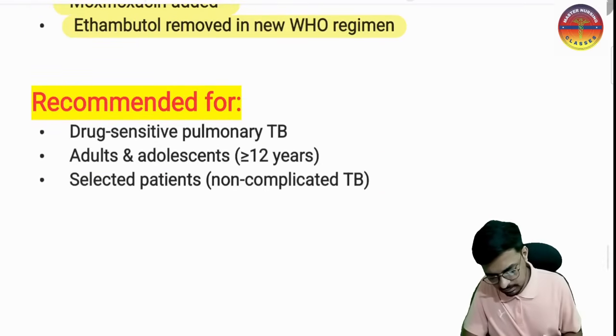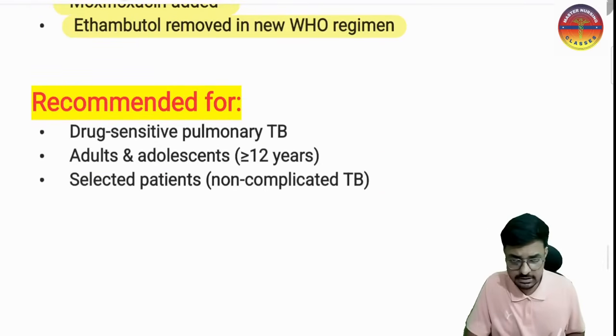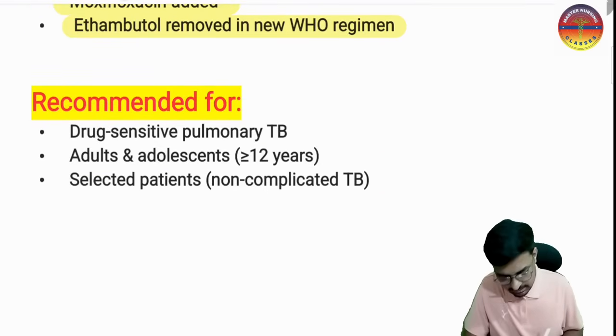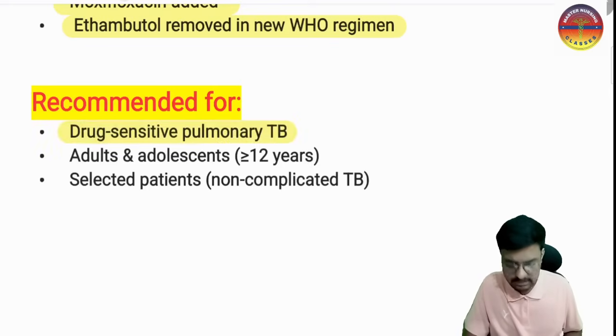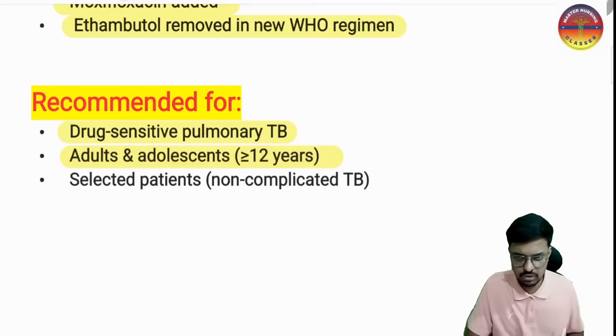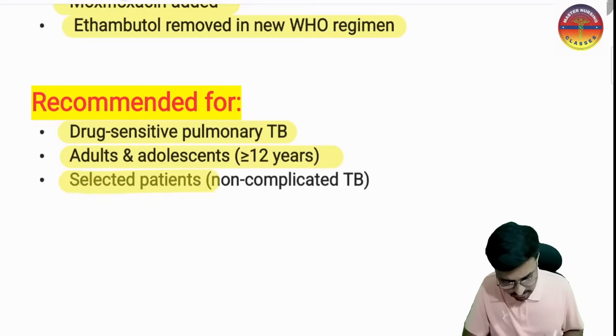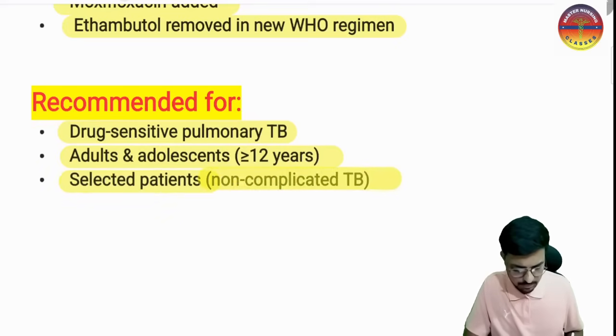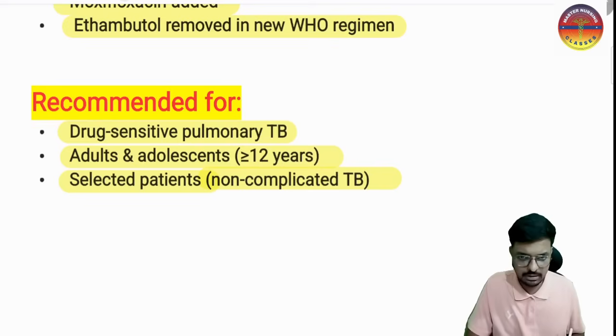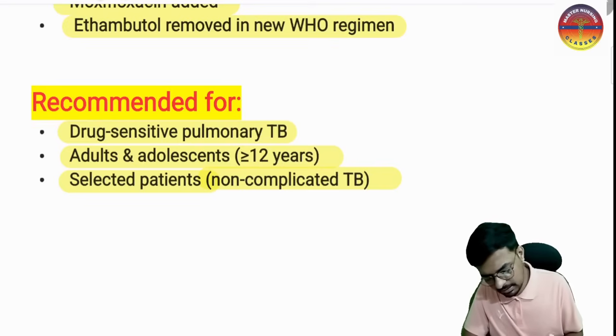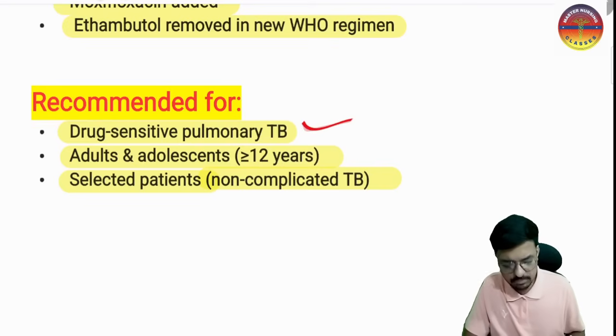And this is recommended for which cases? The cases must be sensitive to the treatment, that is, drug sensitive pulmonary TB only, in adults and adolescents more than 12 years of age, and selected patients with non-complicated TB. Those selected patients we can take. Mainly and mostly, the primary criterion is that the patient should not be resistant to the drug.